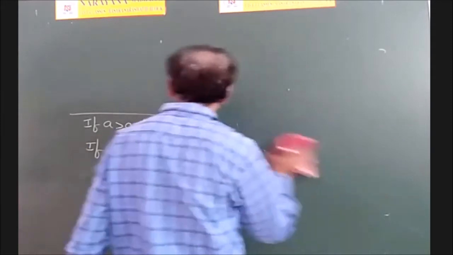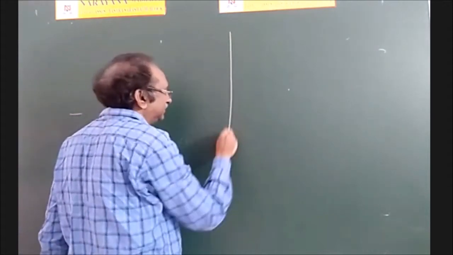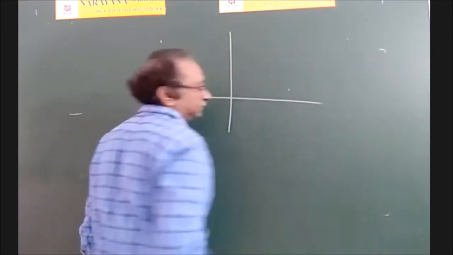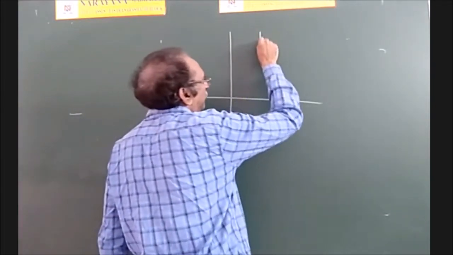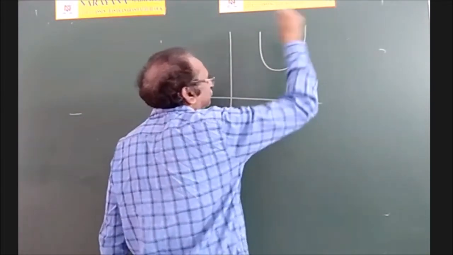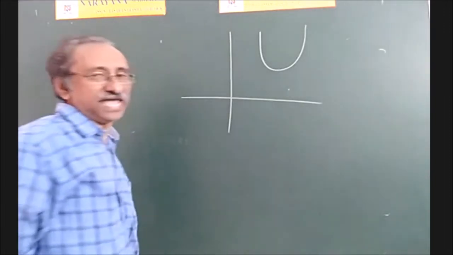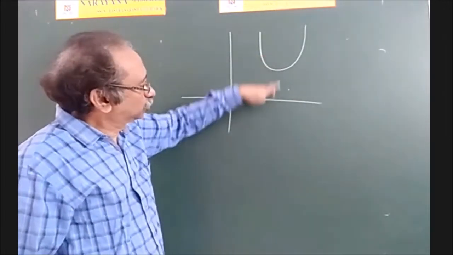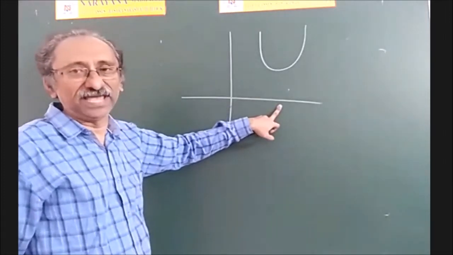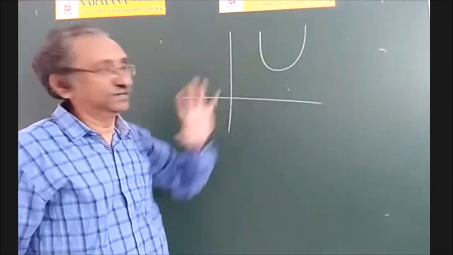So by the diagram, it is very clear actually, because we know that every quadratic expression represents a parabola. If x square coefficient is positive, the parabola is open upwards. If delta less than 0 means it has no real roots. That means it should not intersect or touch the x-axis. Therefore, the parabola will be like this.